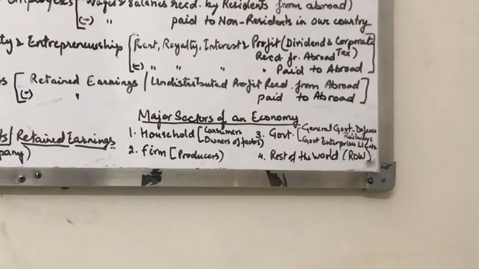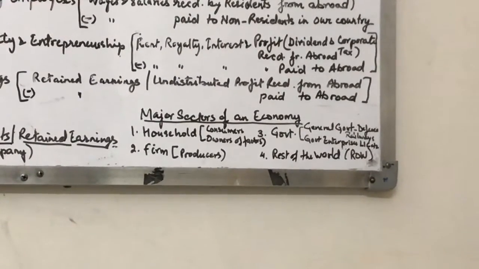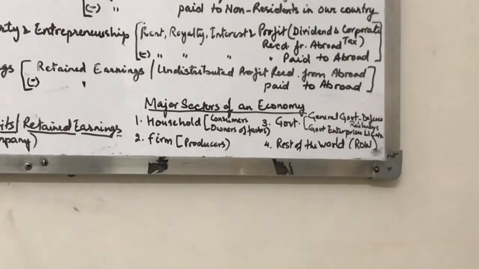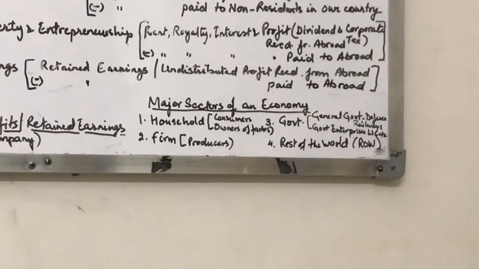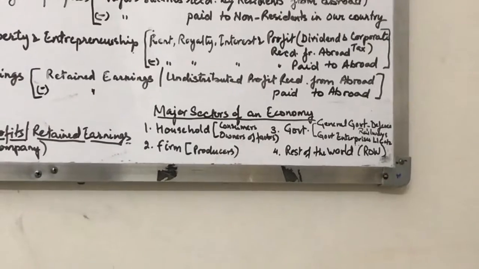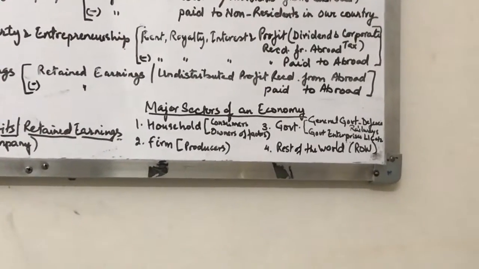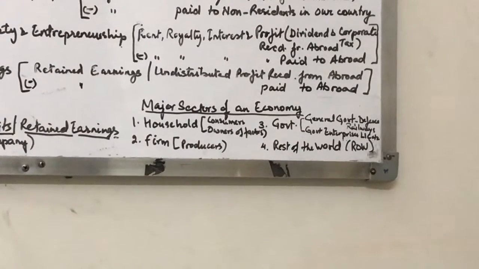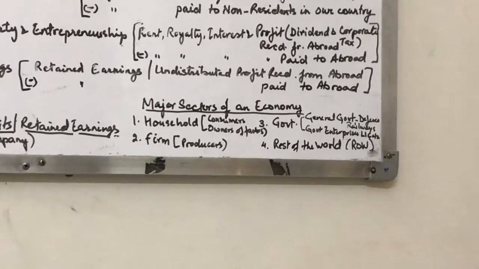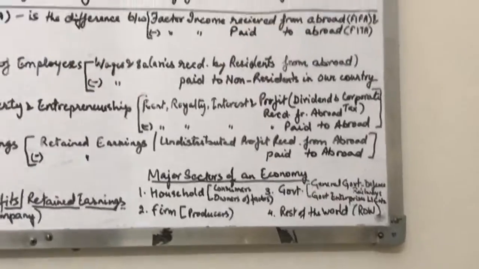Now fourth sector of the economy is rest of the world sector, which means the countries beyond your own country. आज की डेट में कोई भी कंट्री या कोई भी इकोनॉमी अकेले सर्वाइव नहीं कर सकती. We are an open economy, which means हमारा अपना हाउसहोल्ड, फर्म और गवर्नमेंट अधूरे हैं unless and until हम इंपोर्ट या एक्सपोर्ट ना करें गुड्स का, सर्विसेज का, या कैपिटल हमारी कंट्री में आए या जाए नहीं. So we do need the rest of the world sector and the external sector. So this way we are having 4 sectors of the economy.